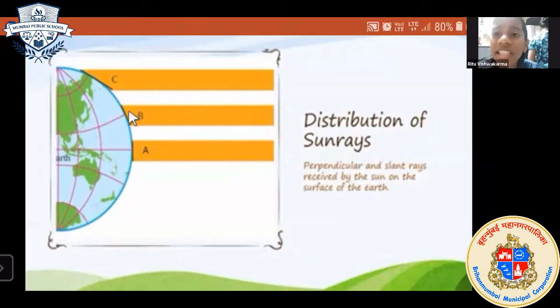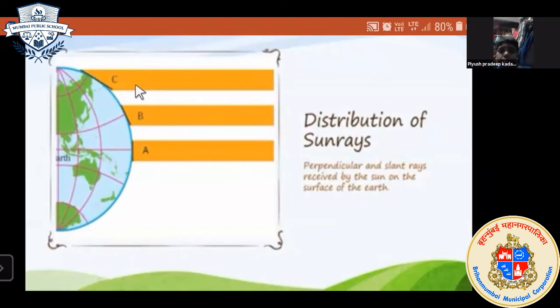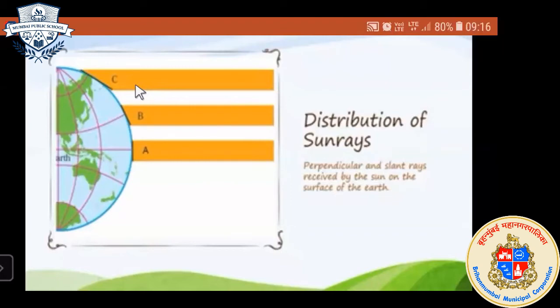C. Very good. Listen, the region marked with C is more. It shows more length between the sun and the earth surface because it is located at the polar region, or at the north pole. That is why it shows more length between the Earth's surface and the sun.